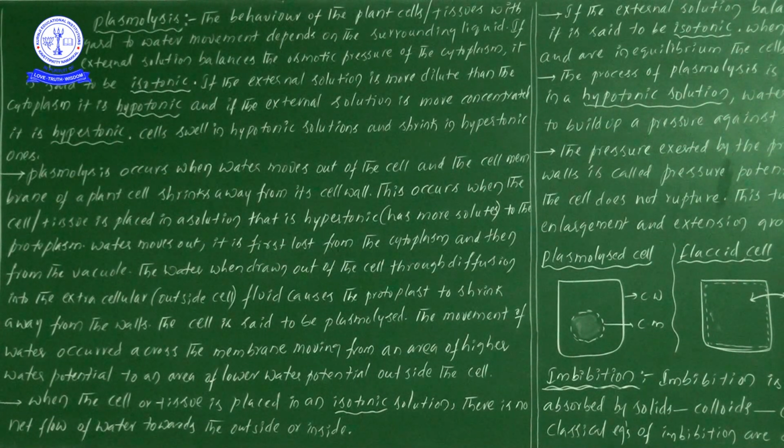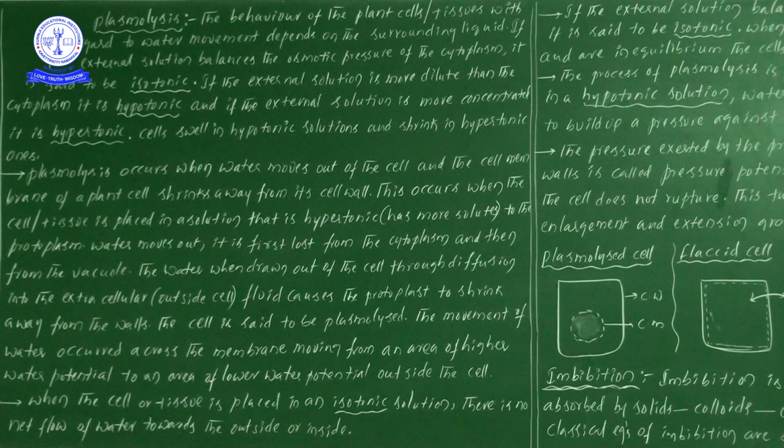Shrinks means it shrinks away from its cell wall. Under normal conditions, the cell membrane is pressed against, attached to the cell wall. Why? Because within the cell, water availability will be more. That's why the cell membrane is pressed or attached to the cell wall.